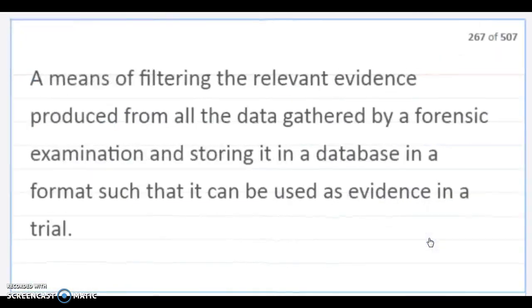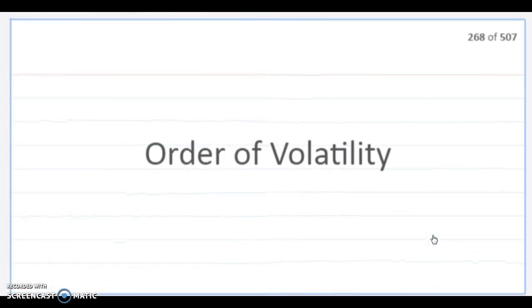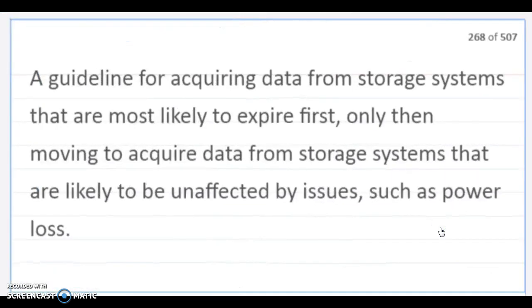E-discovery. A means of filtering the relevant evidence produced from all data gathered by a forensic examination and storing it in a database in a format such that it can be used as evidence in a trial. Order of volatility. A guideline for acquiring data from storage systems that are most likely to expire first, only then moving to acquire data from the storage systems that are likely to be unaffected by issues such as power loss.